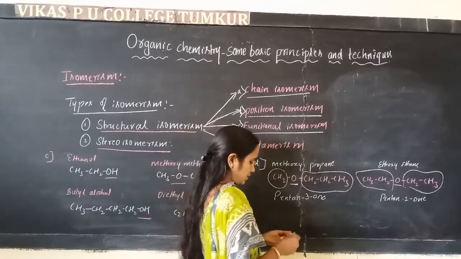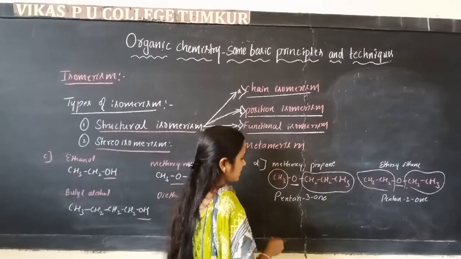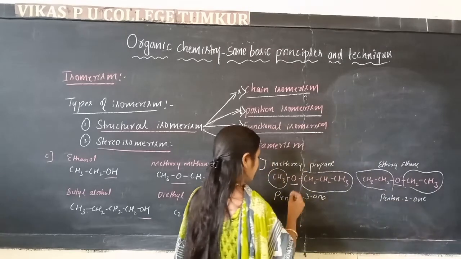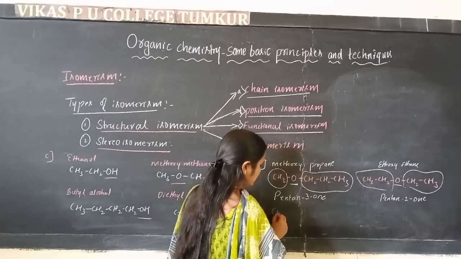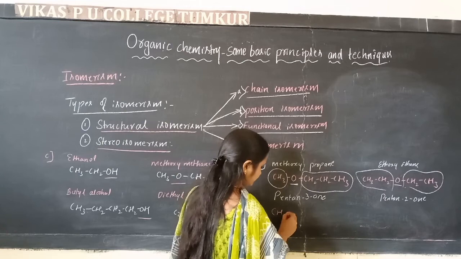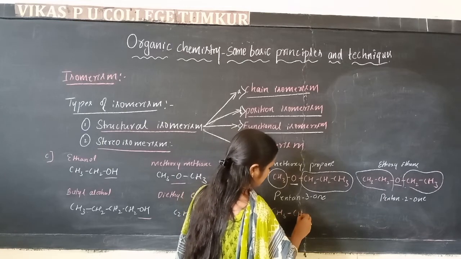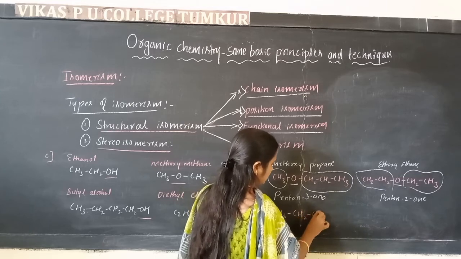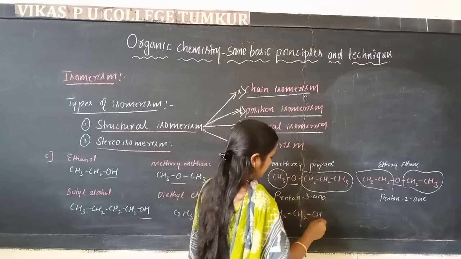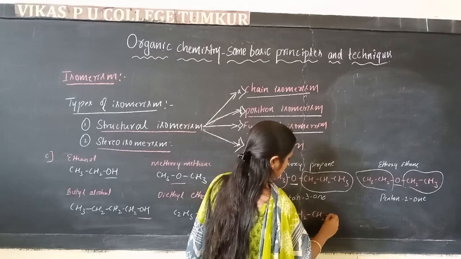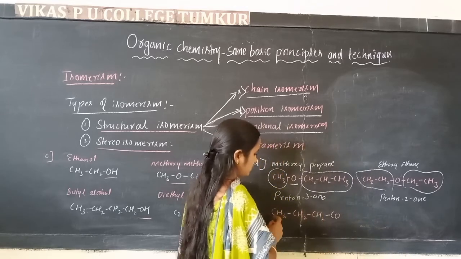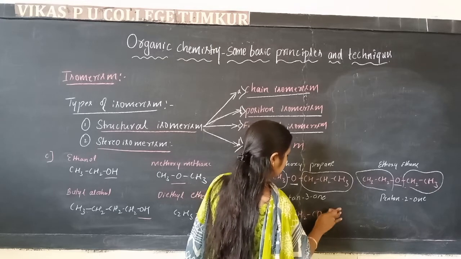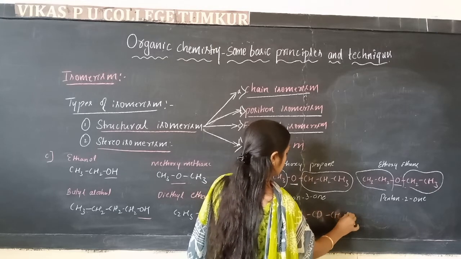Next example for metamerism: pentan-3-one and pentan-2-one. I'll write the structure of pentan-3-one. That is CH3CH2COCH2CH3.